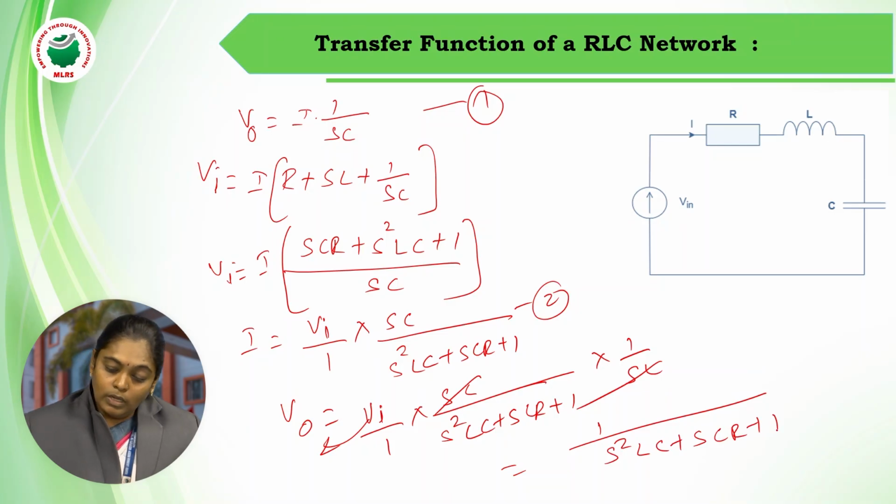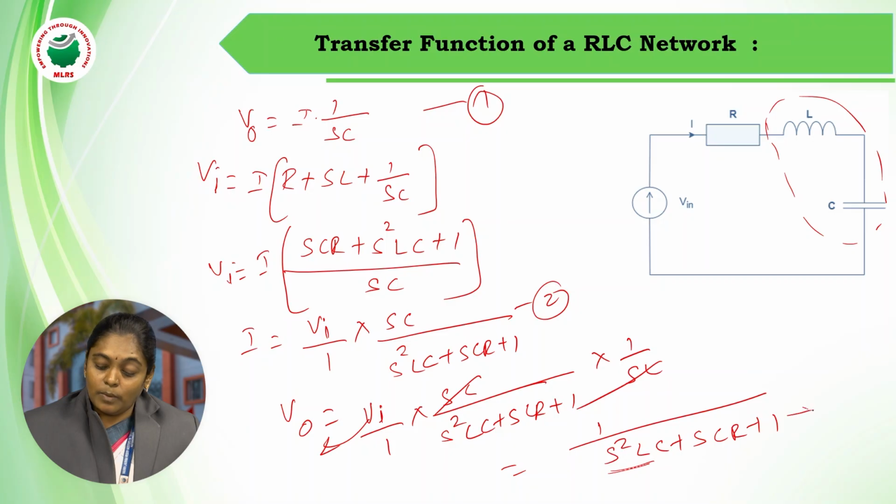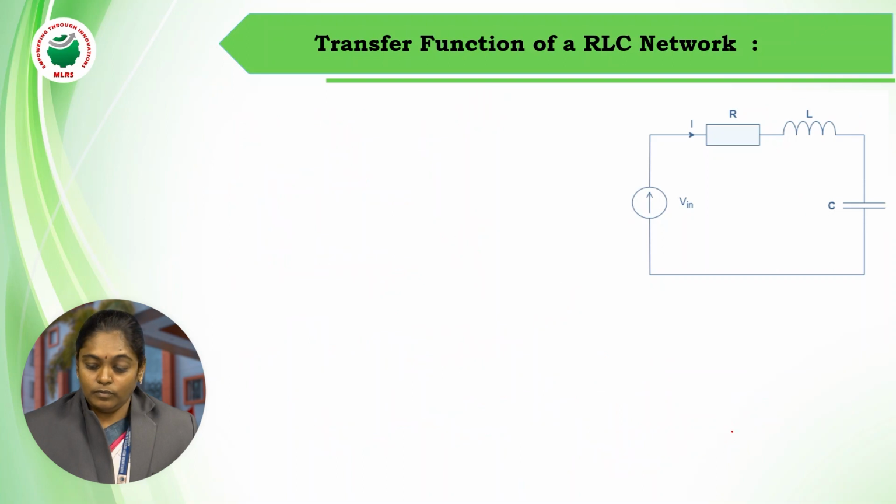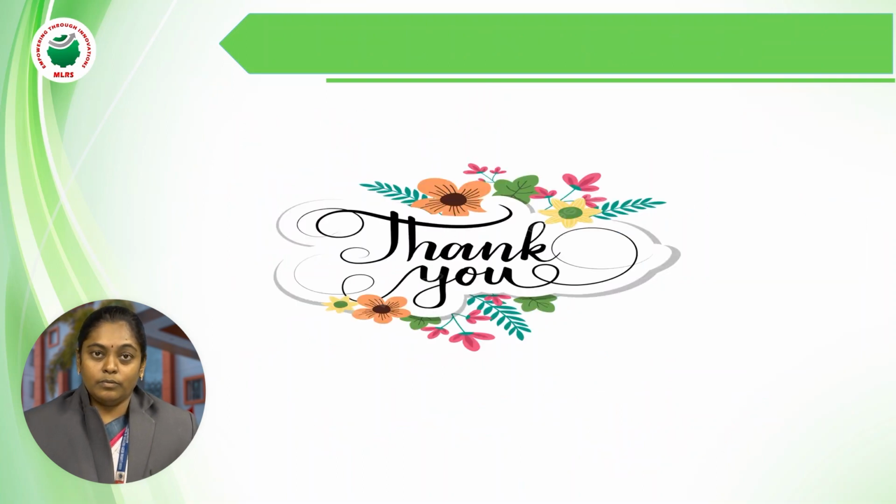If you take this, we'll be getting a transfer function with S square LC plus SCR plus 1. In this, it consists of two energy storage elements, one is L and the other one is C. That is the reason I got the term S square, which indicates there are two poles present. As it is the denominator part, equating it to 0 will give you the poles. The number of poles is 2 and the location of the poles depends upon the R, L and C values. Thank you.